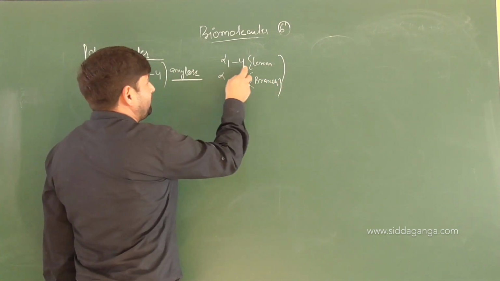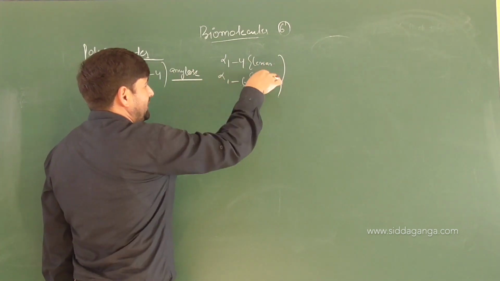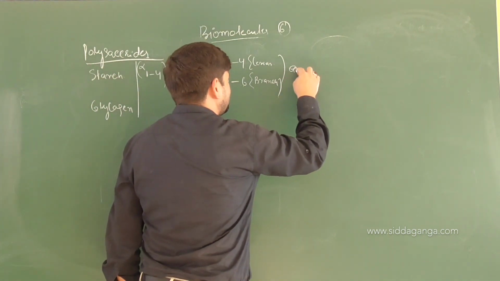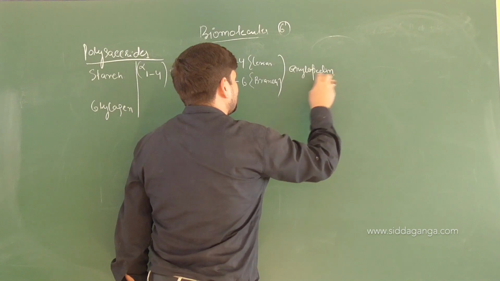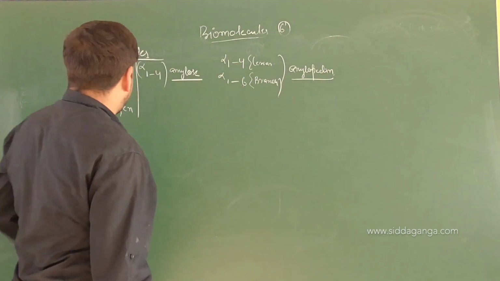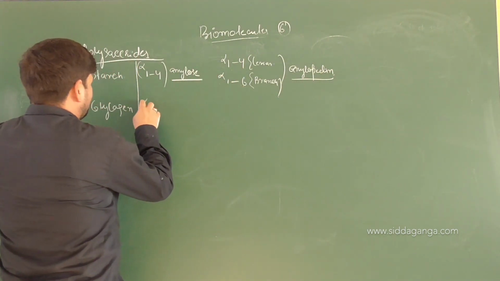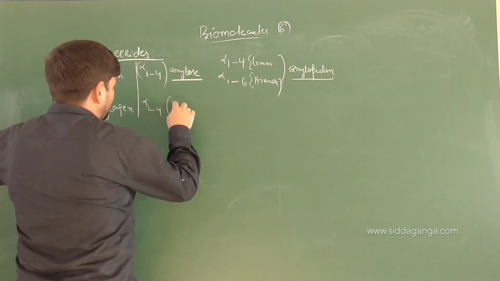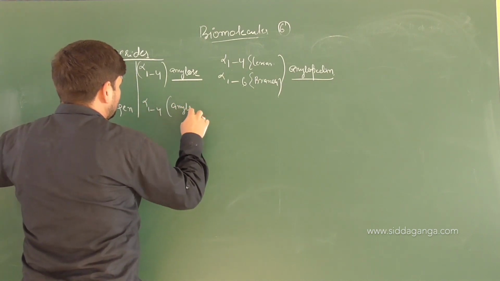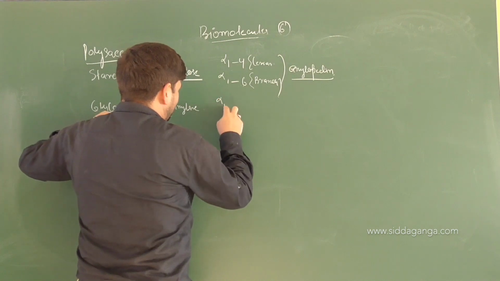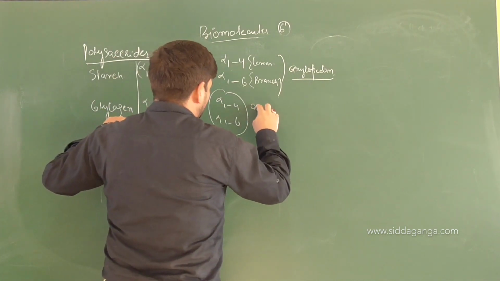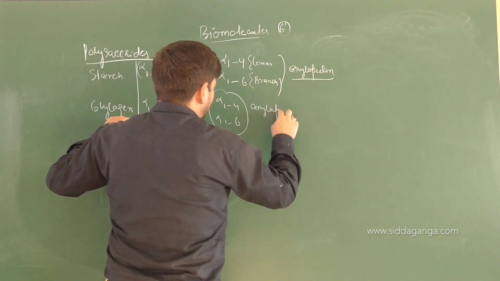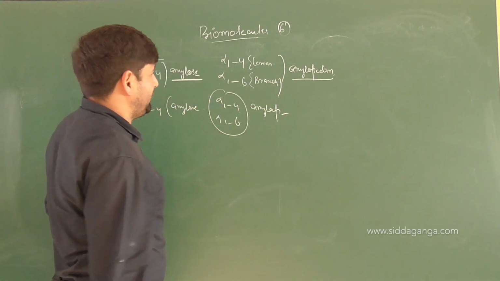When it is alpha 1,4 and alpha 1,6 link, linear and branched chains, we call that amylopectin. The same applies to glycogen as well. This is the alpha 1,4 link, amylose, then you have alpha 1,4 and alpha 1,6, amylopectin.